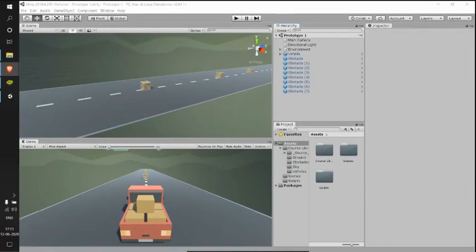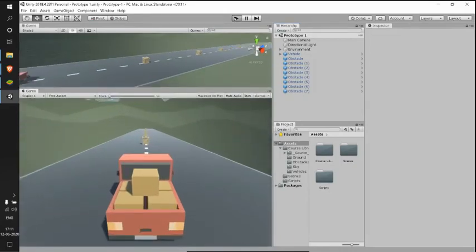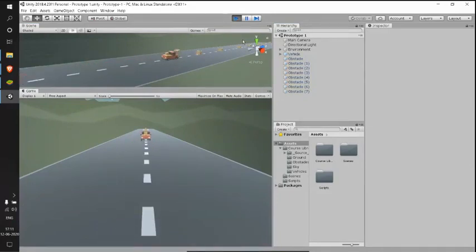Yeah, thank you, Harshita. Guys, let's first see what we have done till yesterday. Let me show you where we left off. So when we hit play, our car just moves down the road, hitting all the obstacles, and we have the perfect implementation of physics in our game as of now.